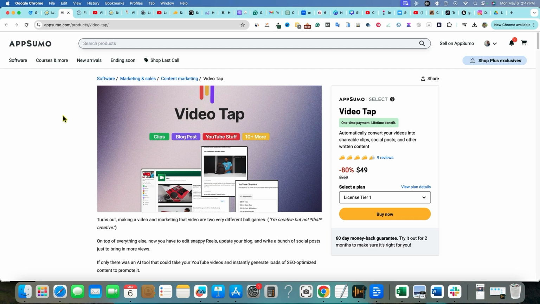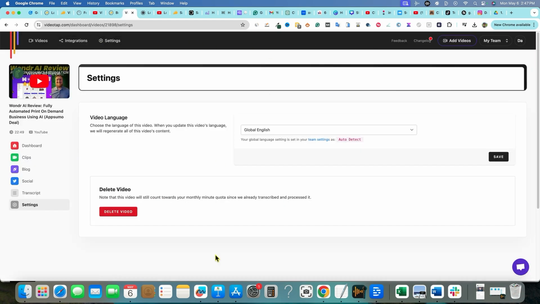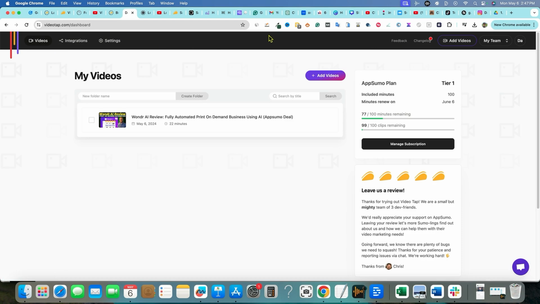Overall, if they could continue adding to the tool, I think that this is a really nice foundation that they came to AppSumo with. The UI was easy to use. They did have the warning earlier about the videos. It looks like that's gone away because I'm in the afternoon and I was recording the first part of the review in the morning. Since then, it looks like they fixed the lag time for creating the clips. So overall, this is a complete tool that can really help you with your automation or your workflow for getting more content out of one piece of content, video first.